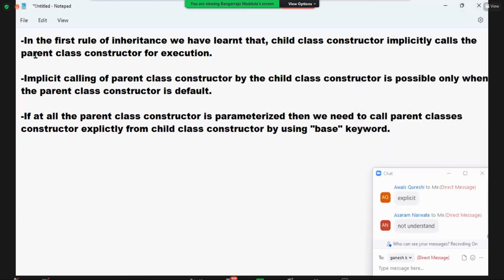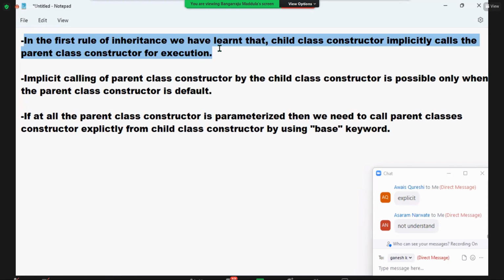Okay, let's sum up the things here. What is the first point? First point is child class constructor implicitly called the parent class constructor for execution. Already in the last class I summarized you why to call for initialization so that they can be consumed under the child. Second point. This implicit calling is possible only when the parent class constructor is default. But if parameterized, implicit call will not work.